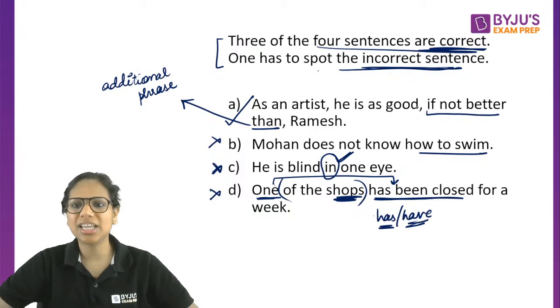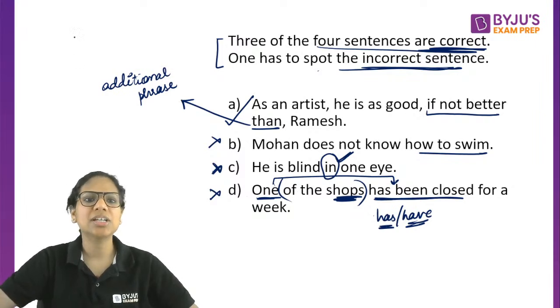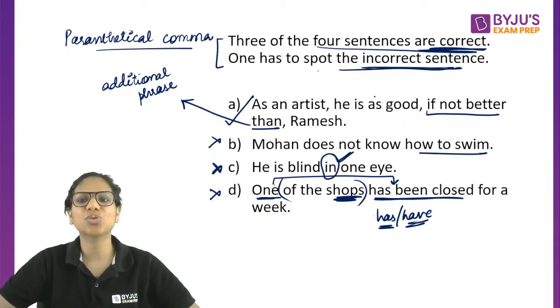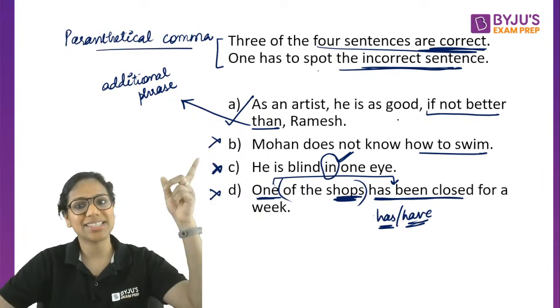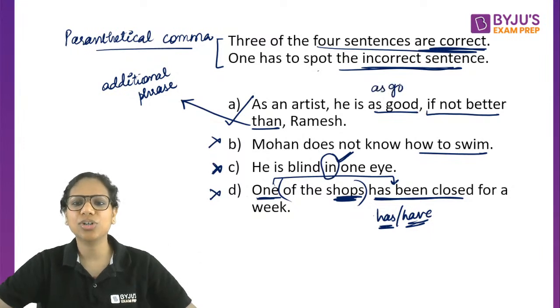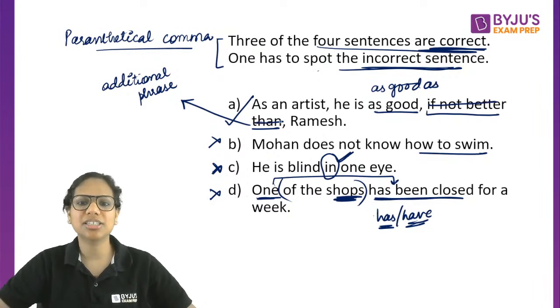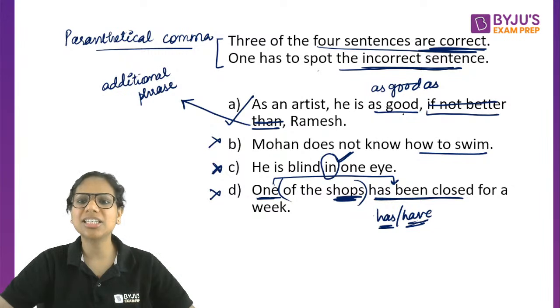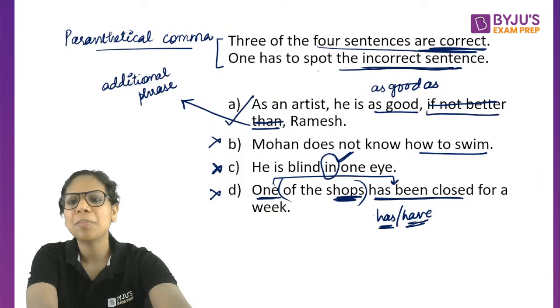And these commas that enclose this, they are called parenthetical commas. Parenthesis means brackets. So these commas, because they contain additional information, it's as good as putting it in brackets. As good as, right? So he is as good as, if not better than Ramesh. See, this is additional information. If you delete this, let's say you delete this because this is additional, as an artist, he's as good Ramesh. Does not make sense, no? As an artist, he is as good as Ramesh. Now it makes sense. So A was the erroneous one. Comparison was happening here, right? Hope this is clear.